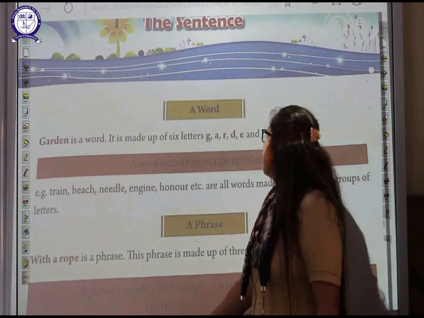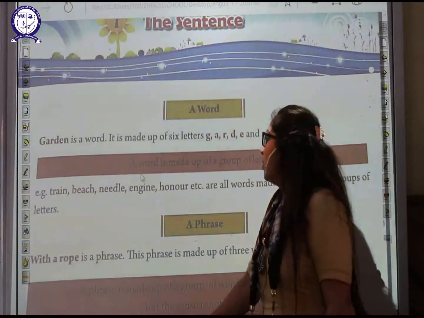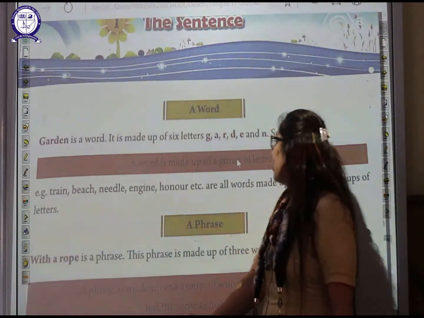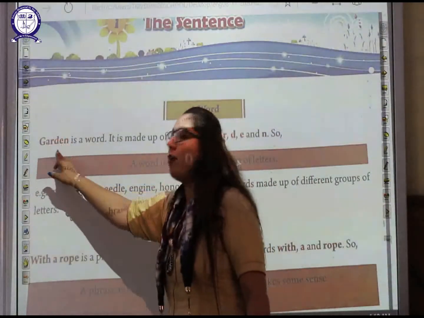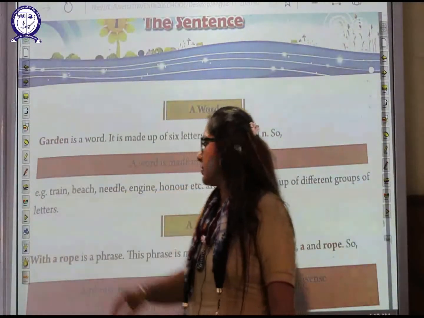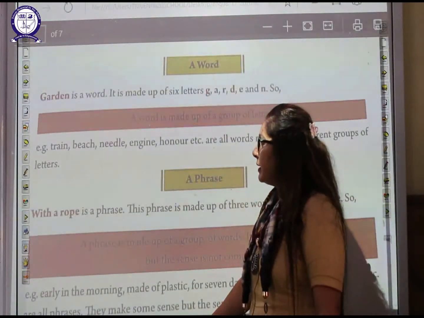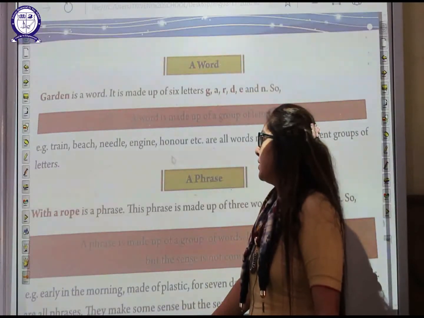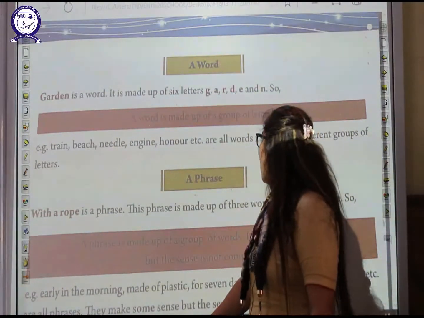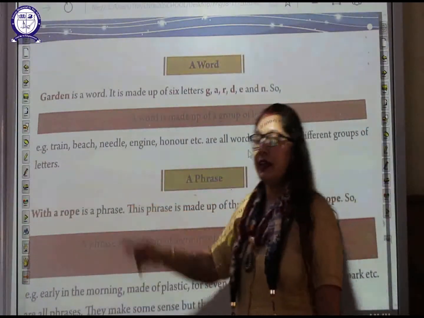So what is a word? A word is made up of a group of letters. So this word is made up of a group of letters. Now we'll go to the examples of it. Examples: train, beach, needle, engine, honor, etc. are all words made up of different groups of letters.